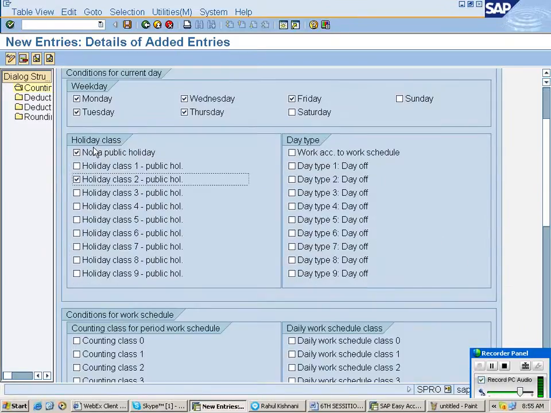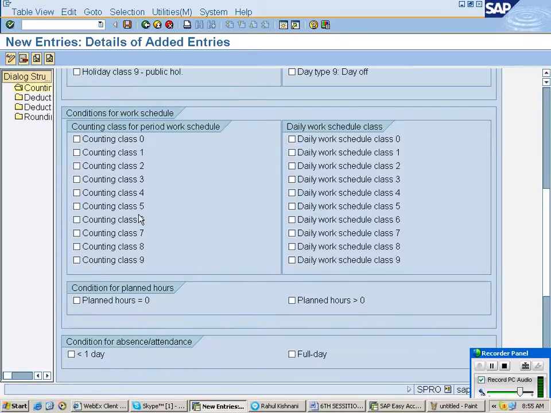I think this is clear. Now here I am selecting this and this. This is full working day, this is half working day. Here always it is work according to work schedule. Right? Okay. Here the counting rule hours is 5. Is it clear? This is other than 0. Whenever we create the work schedule, 9 to 5, whatever number you have given, we have to select that. But instead of that, you can select almost anything from 1 to 9, except only 0. 0 is for the non-working day.